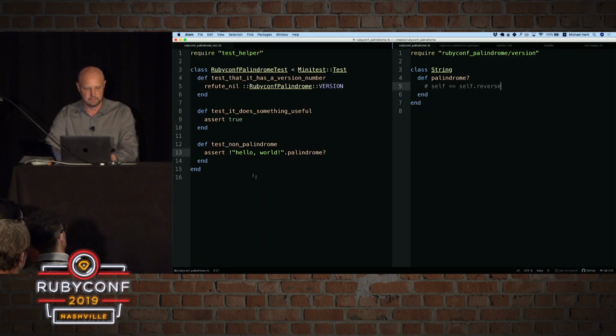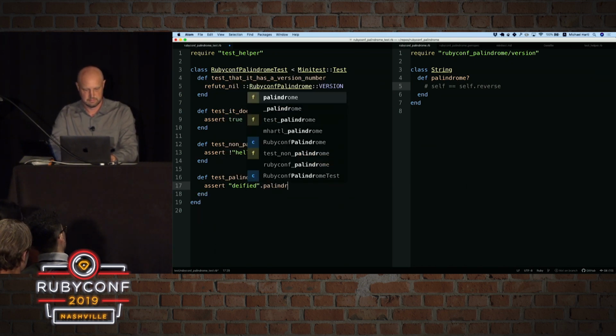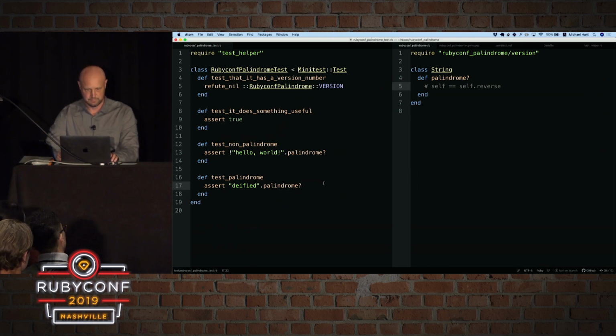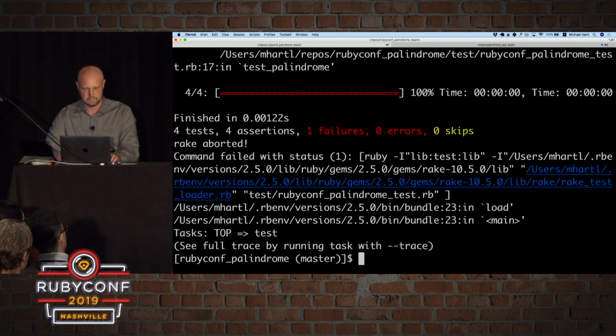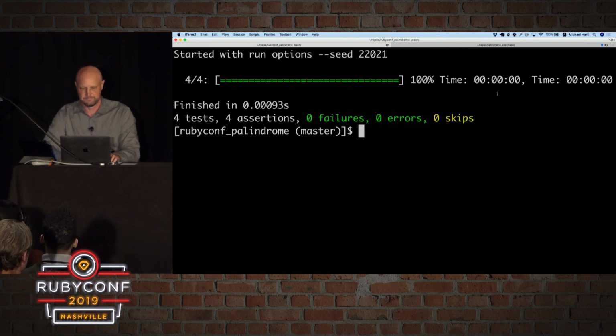So that's the minimum. And now let's test palindrome. And we're going to assert, let's do deified. And this should fail. We're going to go red, green. So now there's red, and now we can uncomment this to get to green. Great, so now we've got a palindrome detector. Now we're ready for the third step in the red-green refactor cycle.